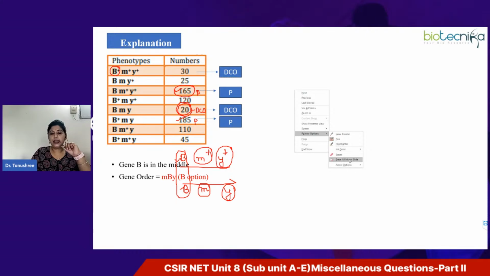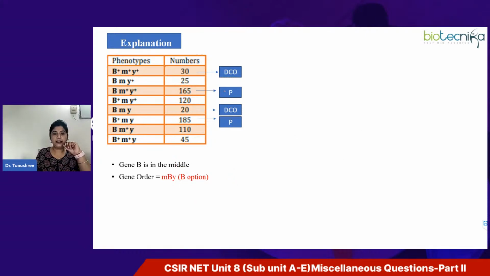Now, I have marked this as parental, the most common, so there is no confusion over here. Least common is 20, so that is also fine. Now I know the majority of you have chosen 25 because this is the next least common, right? But please note, the other double crossover will be 30 here and not 25. If you have marked 25 as double crossover, this is where you are making a mistake. Now, let me explain why the 30 will be the double crossover.